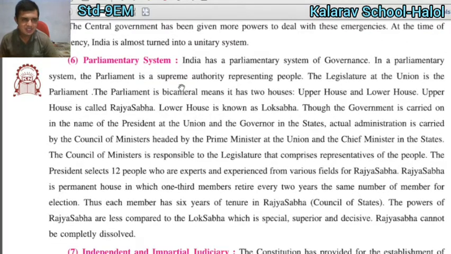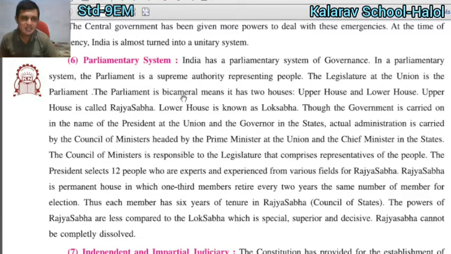Parliamentary system. Number 6 point is about the parliamentary system. India has a parliamentary system of governance. If we talk about the parliamentary system, the parliament is the supreme authority. What is parliament? Parliament is a supreme authority representing the people. The legislature at the union is the parliament.